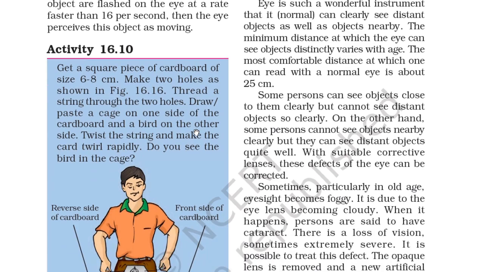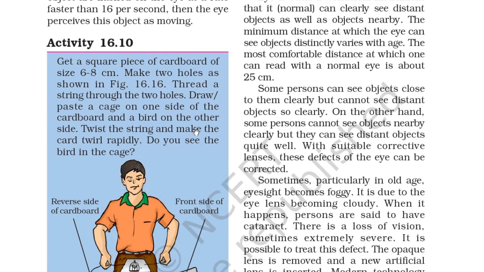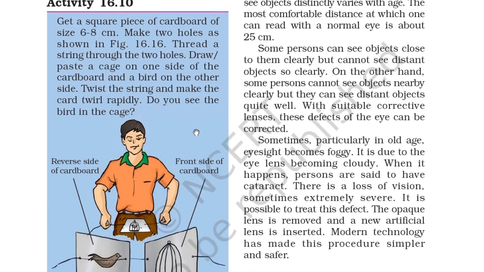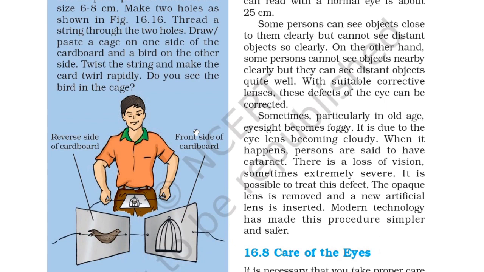Some persons can see objects close to them clearly but cannot see distant objects so clearly. On the other hand, some persons cannot see nearby objects clearly but they can see distant objects quite well. With suitable corrective lenses, the defects of the eyes can be corrected. Sometimes, particularly in old age, eyesight becomes foggy. It is due to the eye lens becoming cloudy.